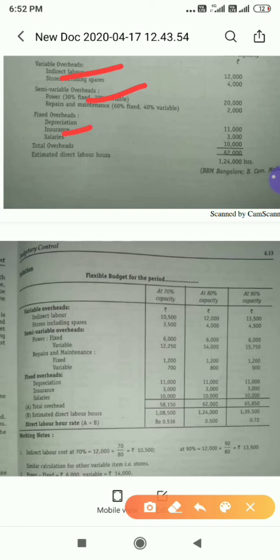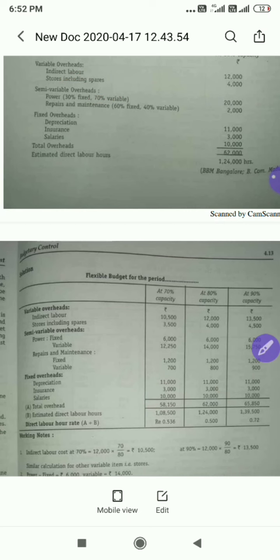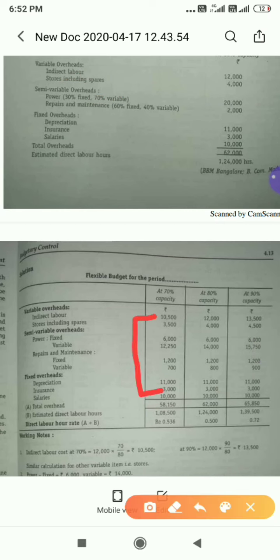I have told you fixed cost will remain same in all the levels of activities. Look at here, 11,000, 3,000, 10,000. For 80% also 11, 3, 10. Here also 11, 3, 10. Now, if you add all these, you will get 50,000, 58,150, and here you will get 62,000, and here you will get 65,850.